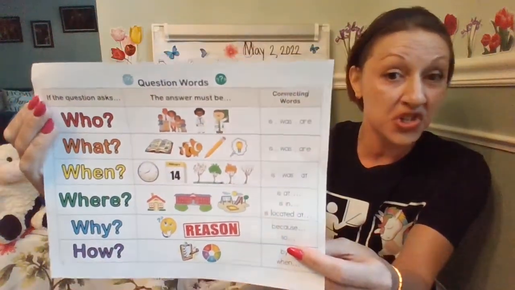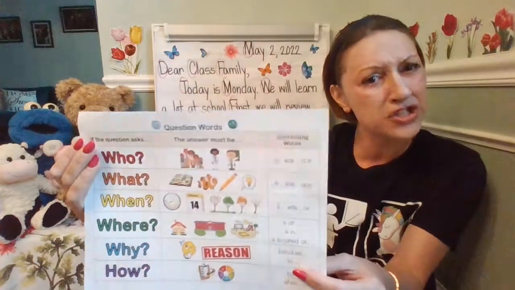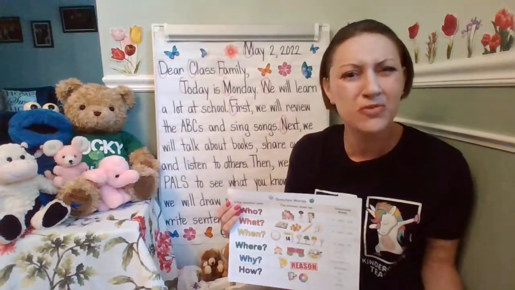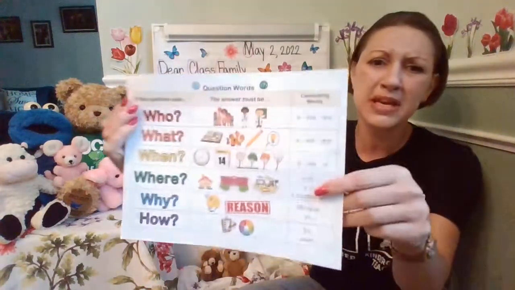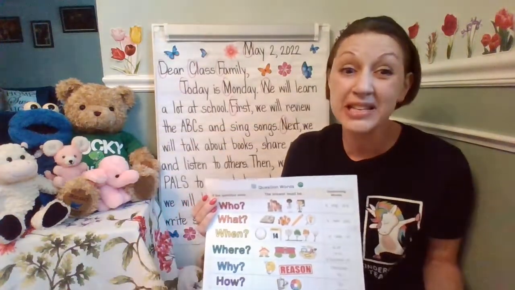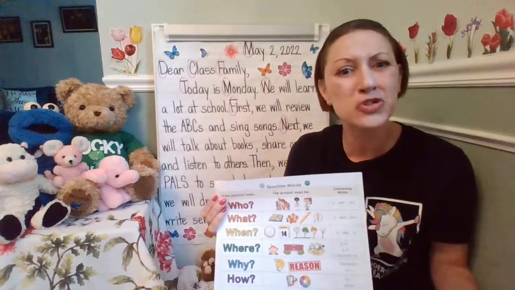Good readers discuss stories and use these question words to ask and answer questions. And later on, when we're doing writing workshop, we're going to be using these as well, because good writers incorporate these things in their stories.